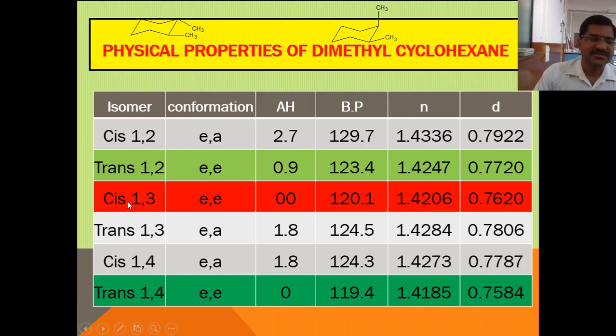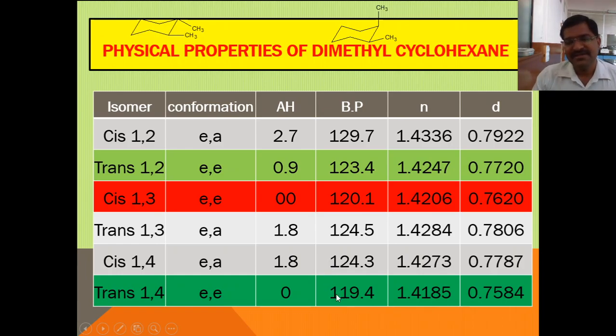If you go towards cis-1,3 and trans-1,3, in case of the cis isomer, the value is less as compared to trans-1,3. Here 120, 124, 1.42, 1.42, etc. That means in case of cis, the value is less as compared to trans. If you go toward cis-1,4 dimethyl cyclohexane and trans-1,4 dimethyl cyclohexane, in case of the trans isomer, the values are less as compared to the cis isomer.